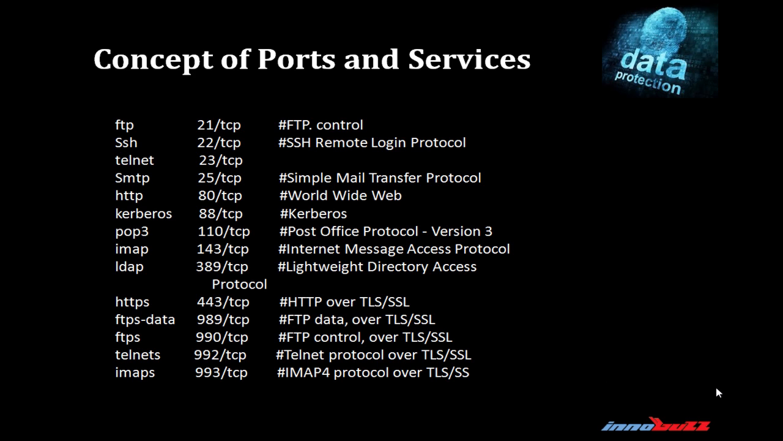We have seen the concept of ports. Now we have to learn about ports and the services running on them. Port number 21 has the FTP service, which provides the FTP protocol or FTP control. Port number 22 has the SSH service, which is used for remote login. Port number 23 has the Telnet service, which is used for remote login. Port number 25 has the SMTP service, which is Simple Mail Transfer Protocol, used for mailing purposes.